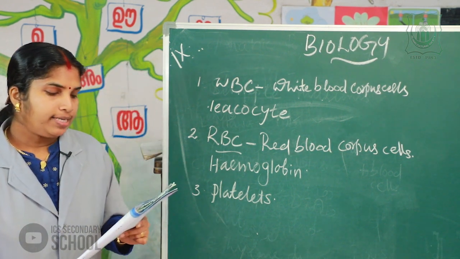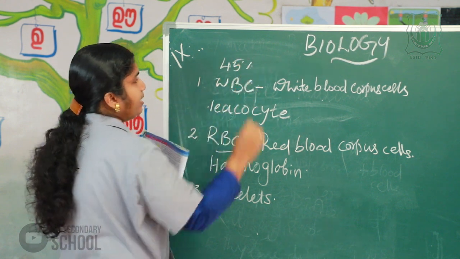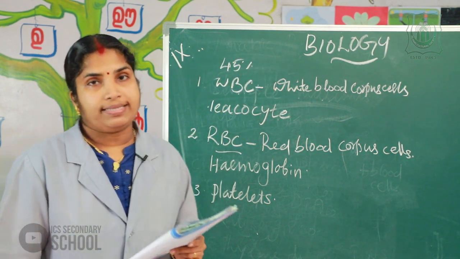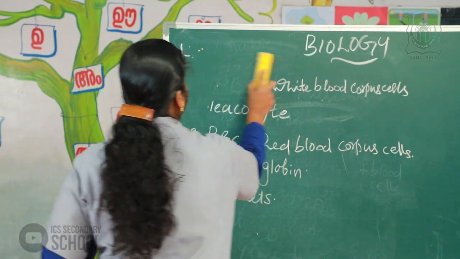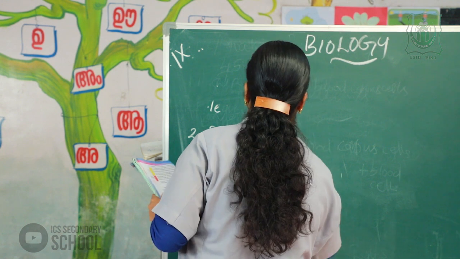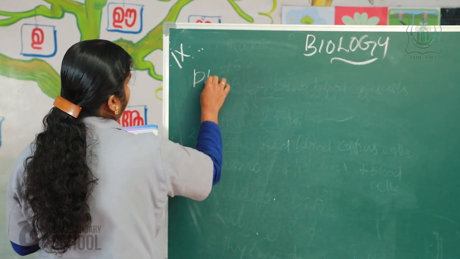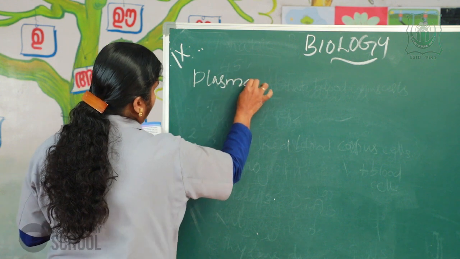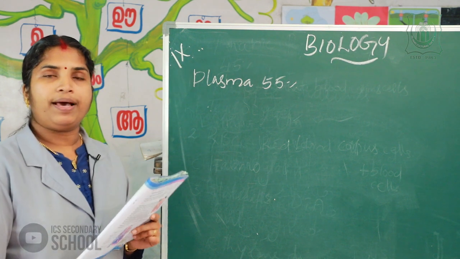Okay. 45% of our blood contains blood cells. Next, plasma. 55% of our blood is plasma.